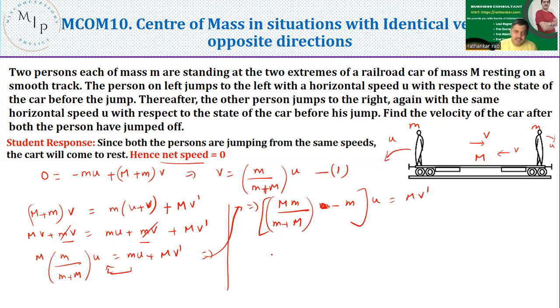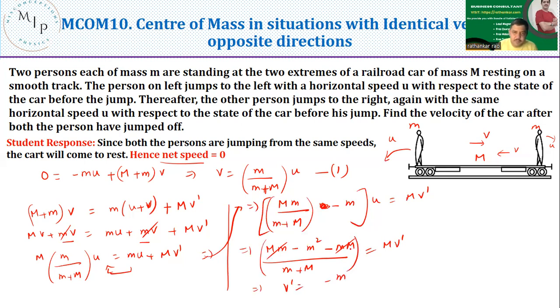So this should now be equal to Mm minus Mm minus m square divided by M plus m is equal to mv dash. So this minus and plus goes away. And what am I left with here? In other words, I can now write v dash is equal to minus, hey, I'm missing something.